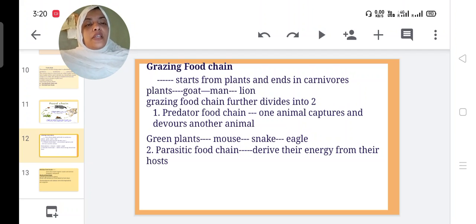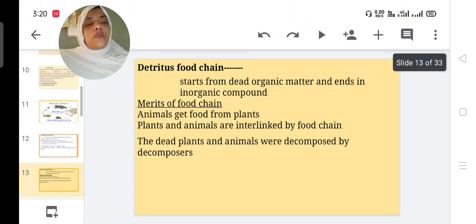parasitic food chain. Predator food chain means one animal captures and devours another animal. That is, green plants are eaten by mouse, mouse is eaten by snake, snake is eaten by eagle. Finally it reaches the eagle. That is a predator food chain. Then parasitic food chain means organisms derive their energy from their host.